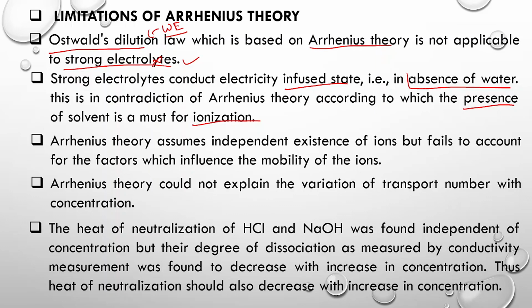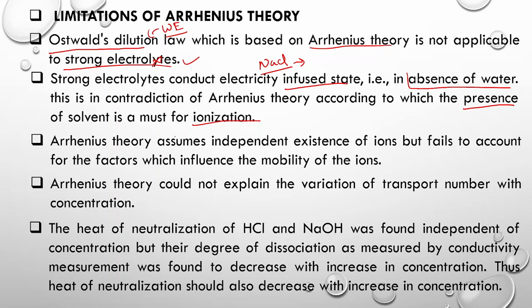But in the absence of water also, NaCl in the molten state can conduct electricity. X-rays were not much studied at the time of Arrhenius, so it could not explain why ionic solids in the molten state could conduct electricity.